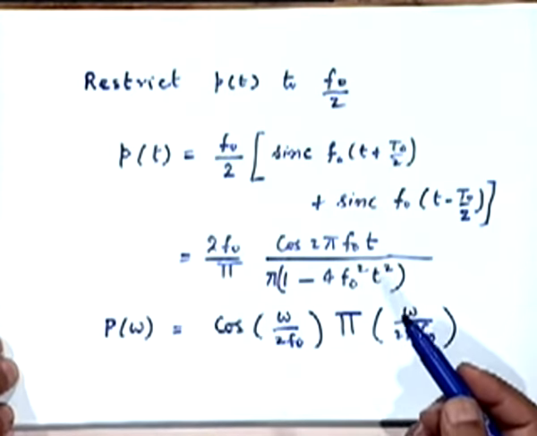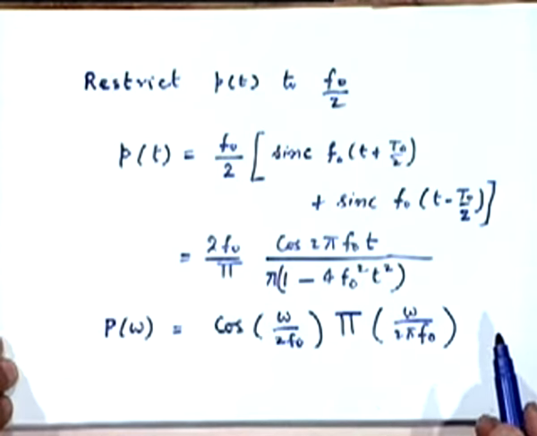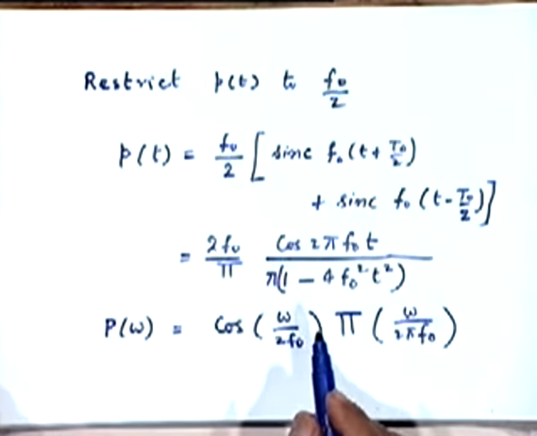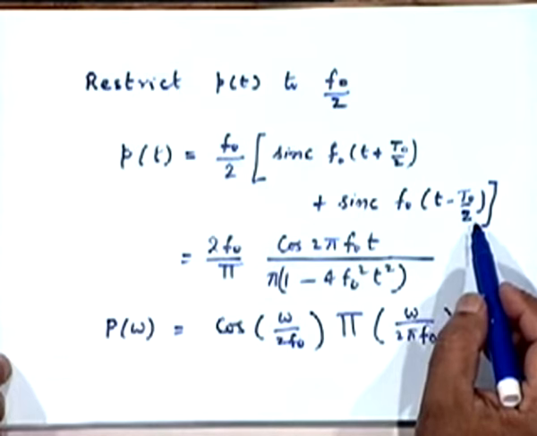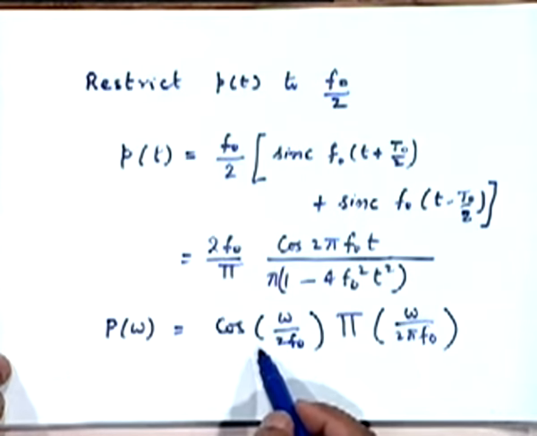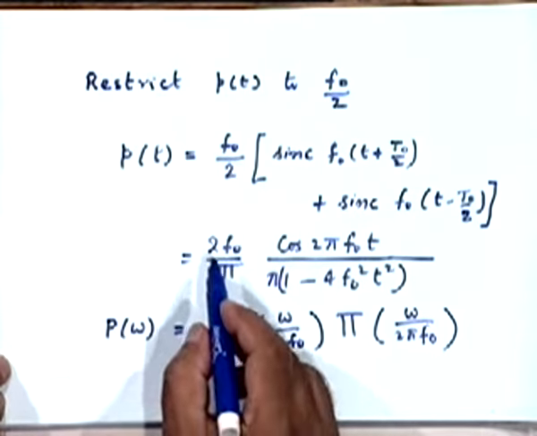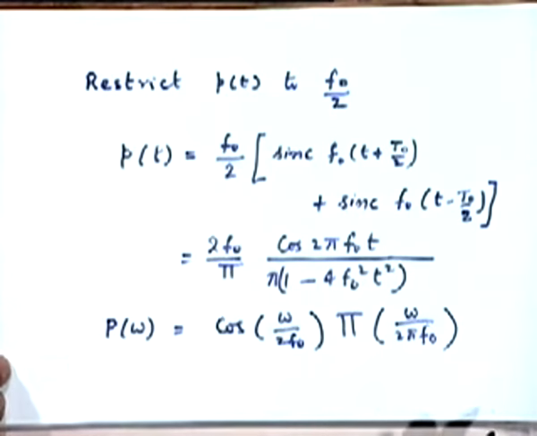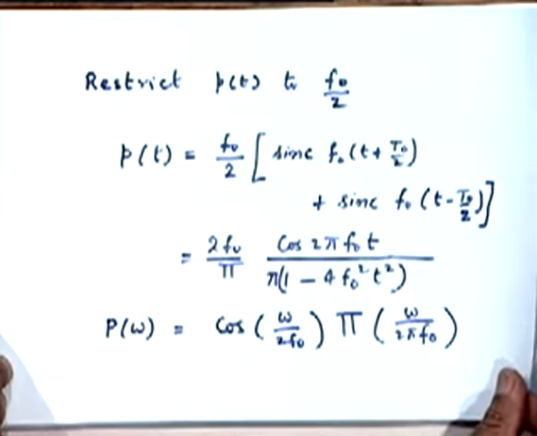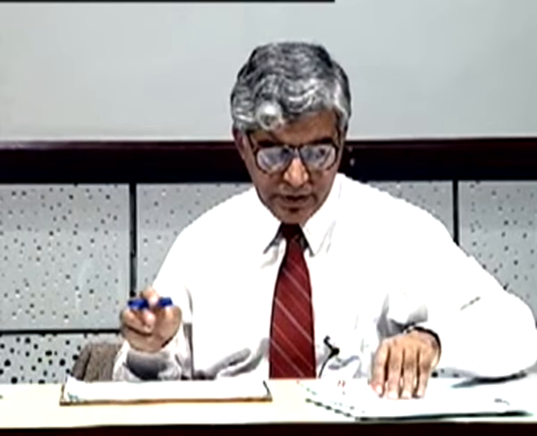In the frequency domain they become exponential functions, and e to the power plus j omega t0 by 2 plus e to the power minus j omega t0 by 2 will essentially give rise to this. The rest are normalization factors which you can take care of. Okay. What does it look like?